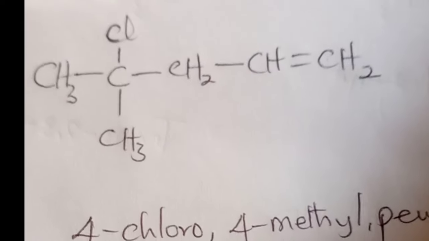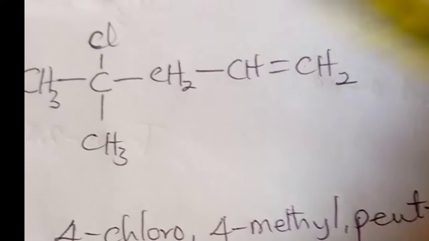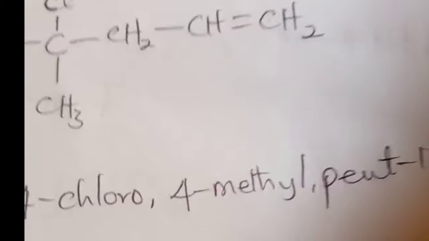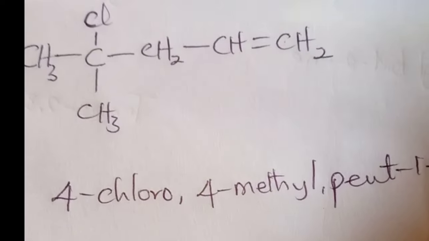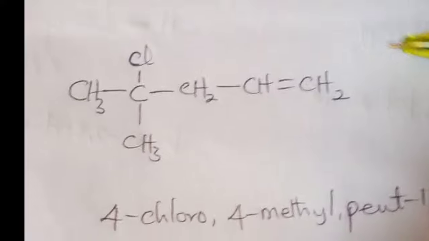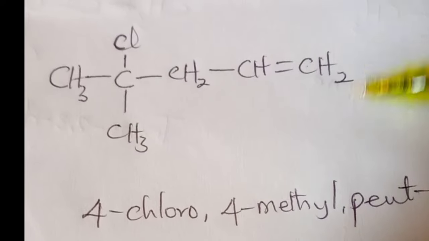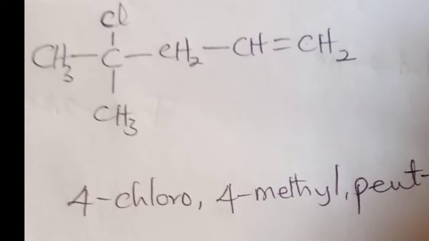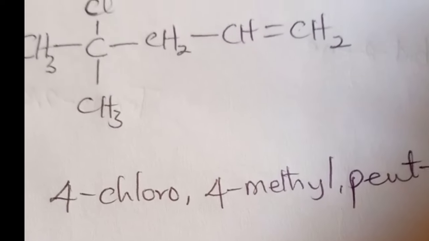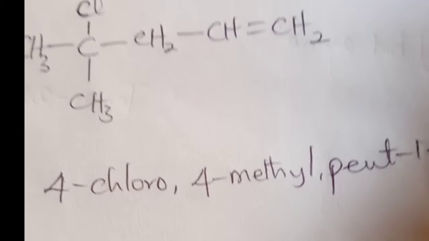Okay, now let's look at rule number 5. Rule number 5 applies to prefixes in unsaturated compounds. As you can see in this case, there is a substituent group, the chloro group, and the methyl group. So when you have them attached to the principal chain, how do you go about it? Just like the same thing I taught you in the nomenclature of alkanes.